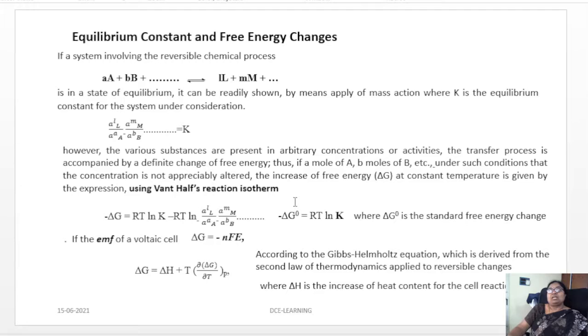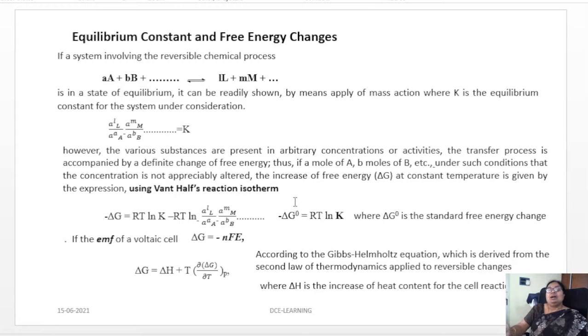Next, equilibrium constant and free energy changes. If a system involves reversible chemical changes, as you know from the previous session, how the galvanic cell acts as a reversible cell and what the conditions of that are. For example, you take a moles of A, b moles of B, that will give rise to l moles of L and m moles of M.